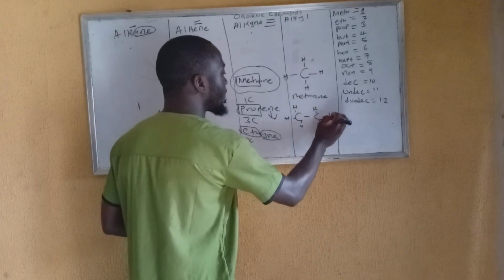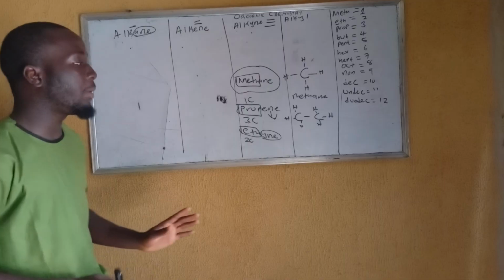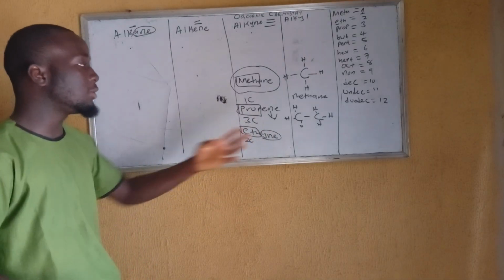You know I told you that for a carbon to be stable, you have to attach it with 4 compounds. How did I get all this?